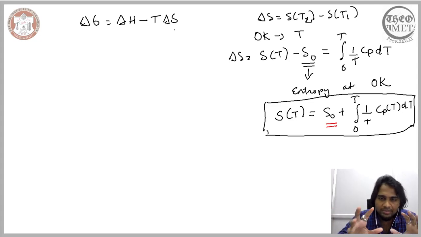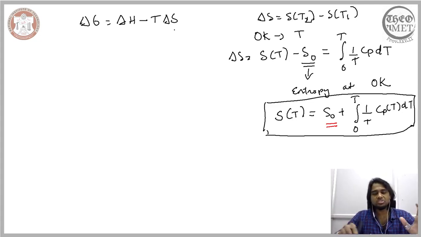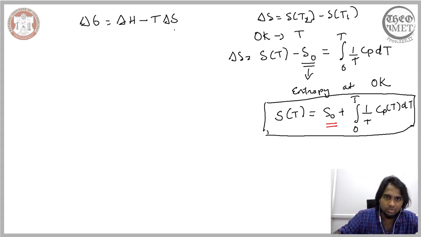So you observe a non-isothermal change in the state of the system, and instead of using any other description, you will be able to use this canonical description of the Gibbs free energy and describe it based on entropy, provided we know the entropy of the system at 0 Kelvin. Now that is one importance of understanding the entropy at 0 Kelvin.